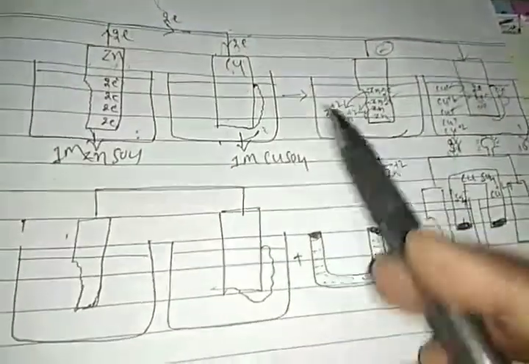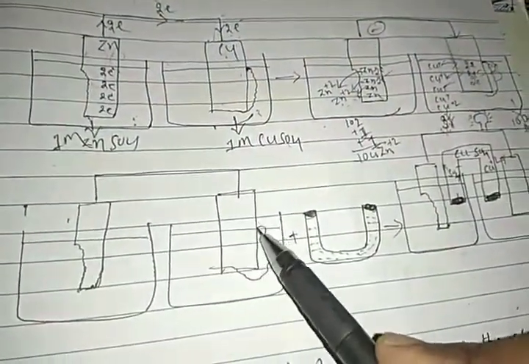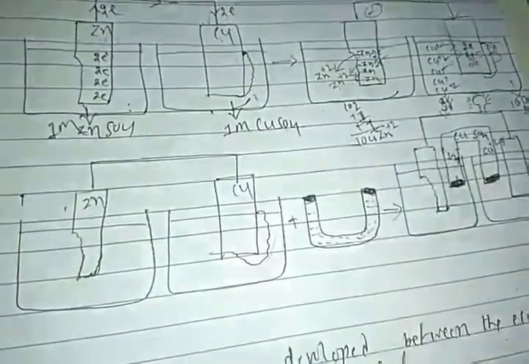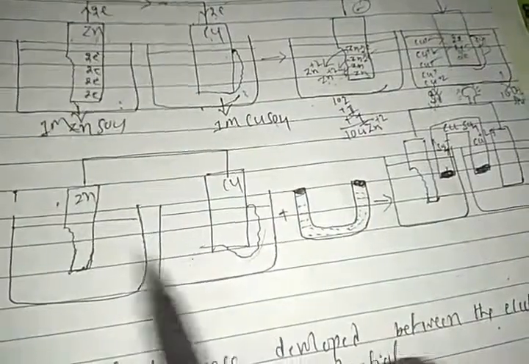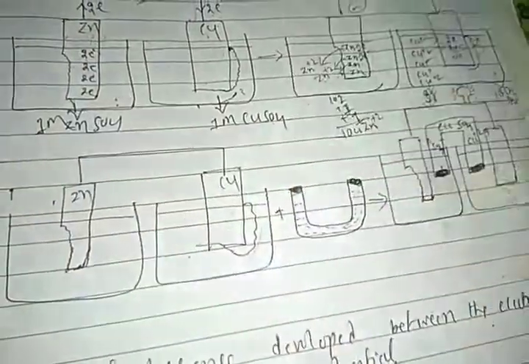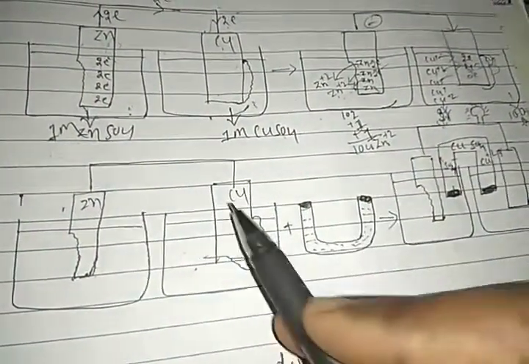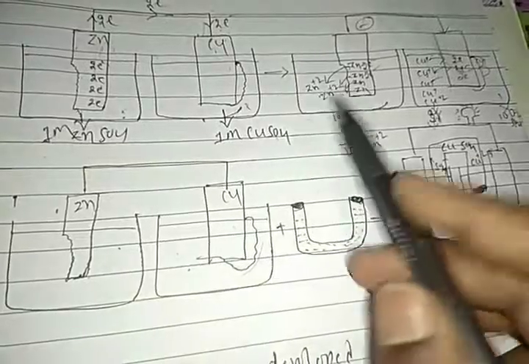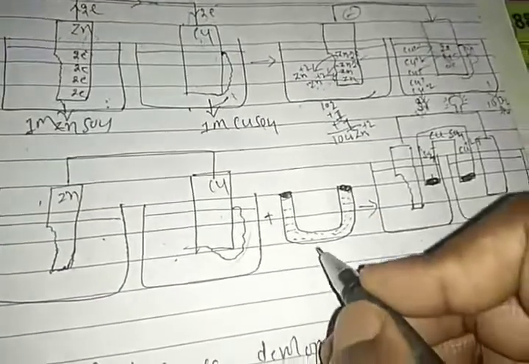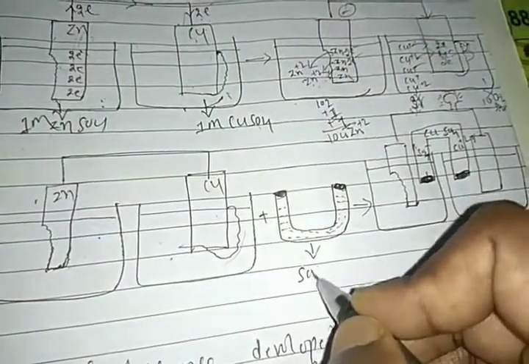Then what do we have to do, students? Again the mass decreases here, the copper ions decrease, and the mass here increases. So again the reaction stops here. The reaction stops, no more zinc atoms enter into the solution, and no more copper deposits over the electrode. Right, students? So to neutralize the number of zinc atoms, sulfate and copper in this solution, what do we have to do? We have to introduce the salt bridge.